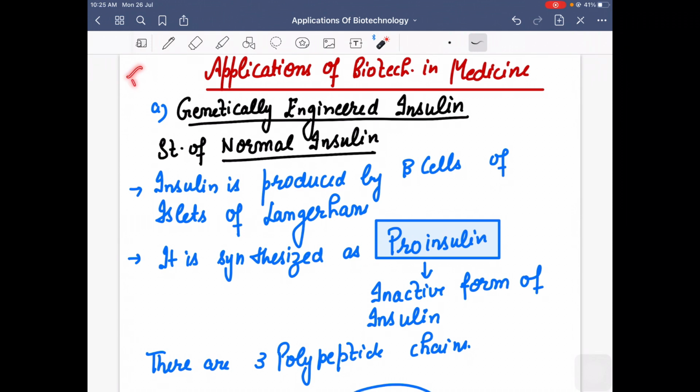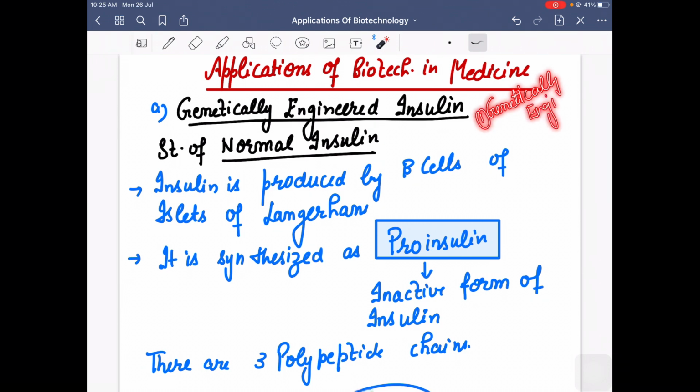Although this chapter is coming in your term 2 exam, so many subjective questions are expected from this chapter. So let's see one by one how biotechnology plays its major role in the medicinal industry. There are three topics under medicine. First, genetically engineered insulin.